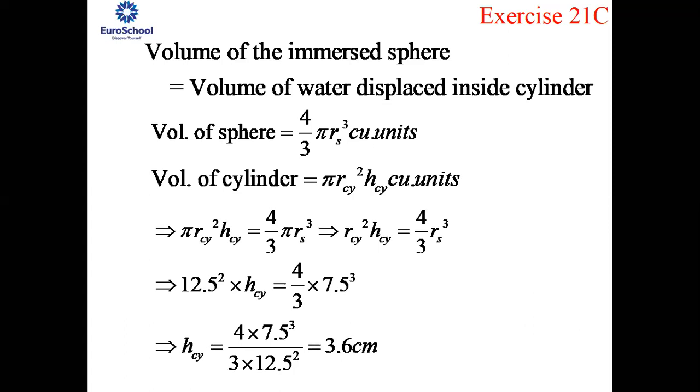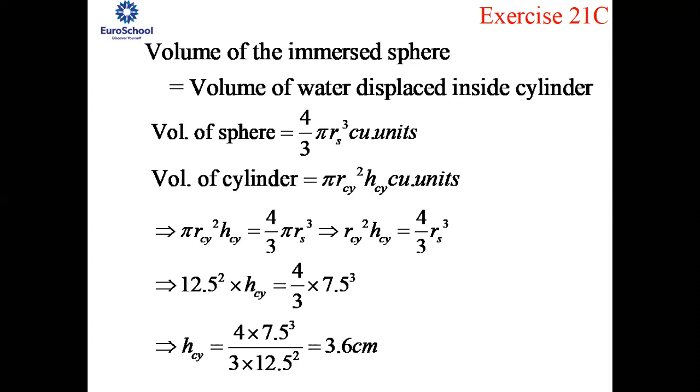Moving on to the second sentence of the question: a sphere of diameter 36 centimeter is dropped into it and is fully submerged in water. What is the dimension being given for the sphere? Here again, you have not been given the radius, instead you have been given the diameter. So radius is half of diameter, which is 36 upon 2, so it is 18 centimeters. Now you need to calculate the height h of the cylinder that changes when the sphere is fully immersed inside water.